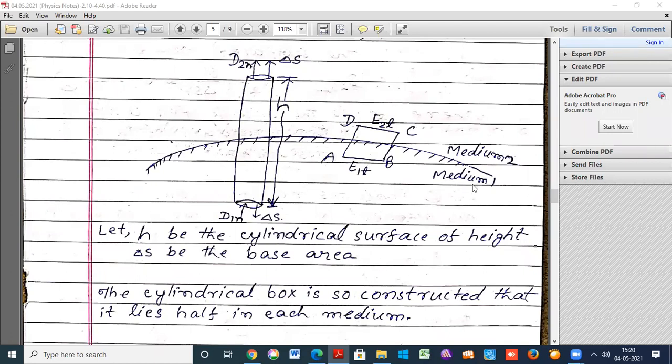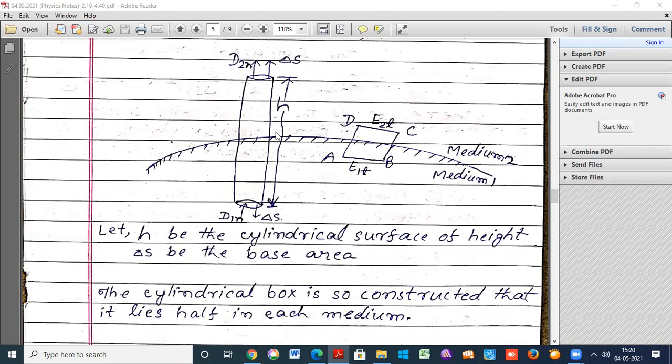So according to Gauss law, D2n is the upward normal, into the base area delta s, D2n delta s minus D1n delta s is equal to the charge on this cylinder, suppose q.